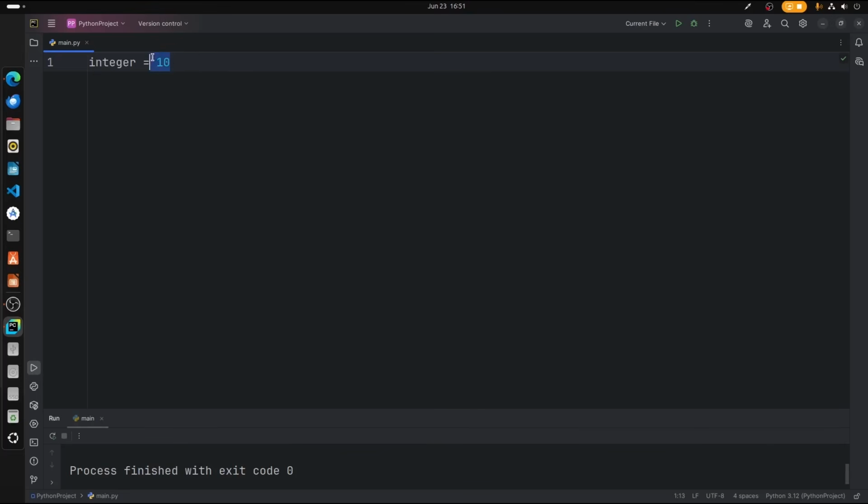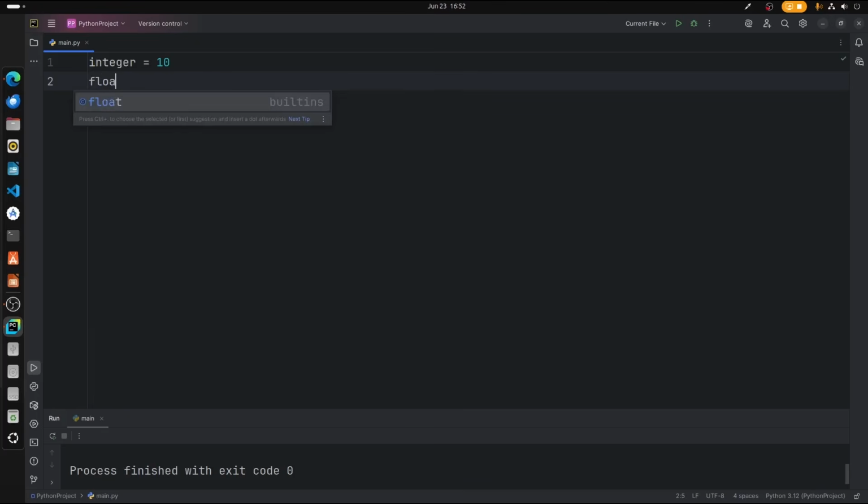For this integer we don't actually need the quotations, but we can just directly type the number just like that. The next thing is float. So float is a data type which has decimal values. For example, let us say 3.14. In this case, this is a decimal value and the data type is float, just like that. So from this we can even see the data type printed onto a system. But before that, let's proceed with the other data types as well.